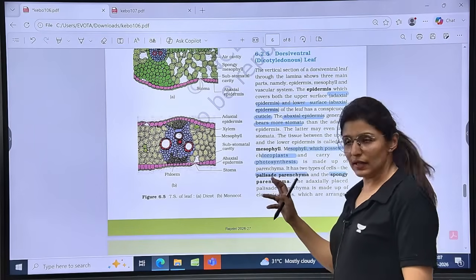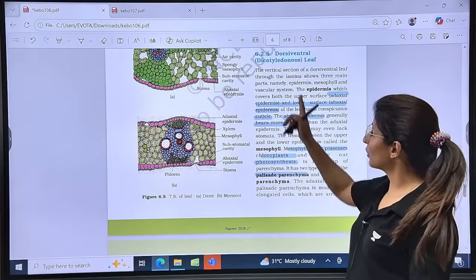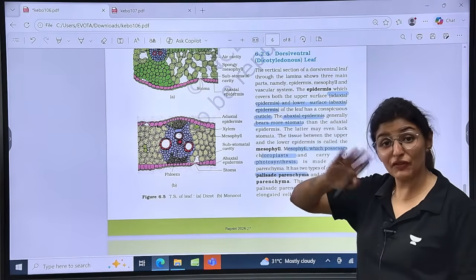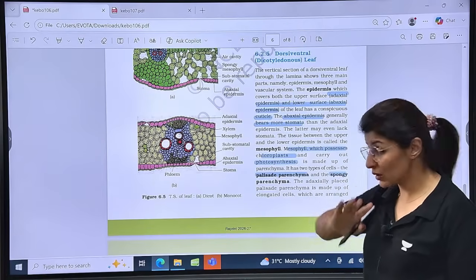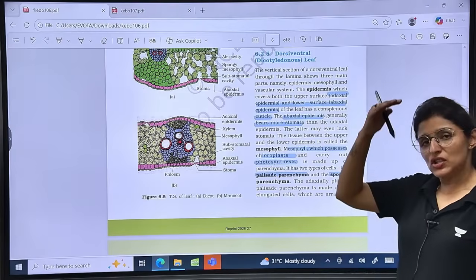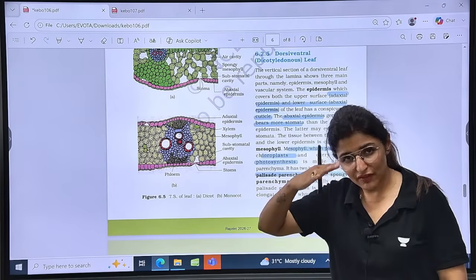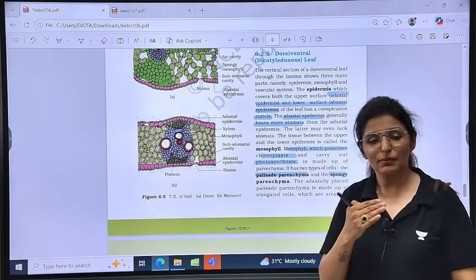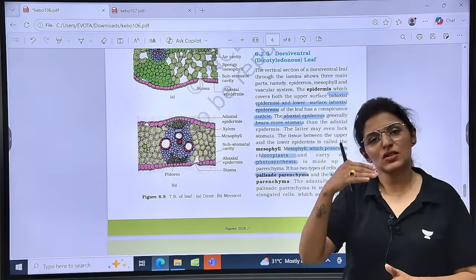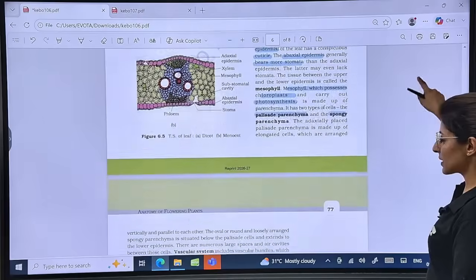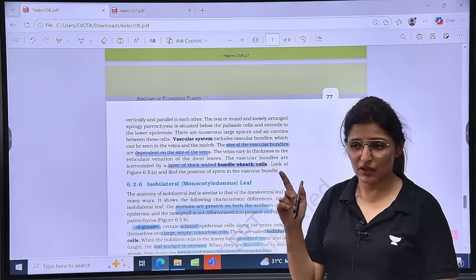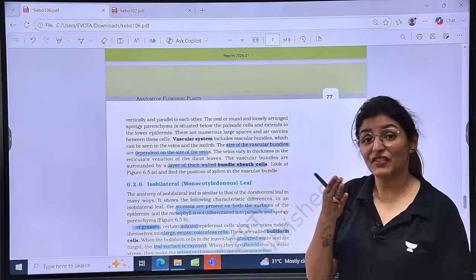The mesophyll is differentiated. I am talking about dicot, dorsiventral. So the dorsal and ventral are differentiated. They can be well distinguished. Now palisade and spongy. Just below the adaxial, we have palisade, and below the palisade we have spongy. So spongy is towards the abaxial, palisade is towards the adaxial. Are these points clear?